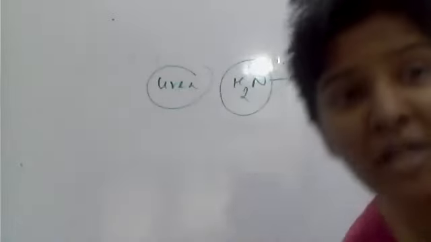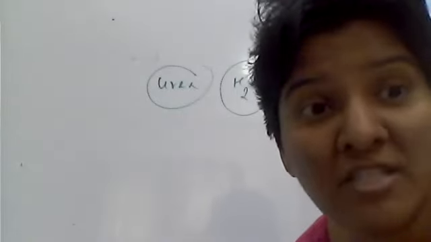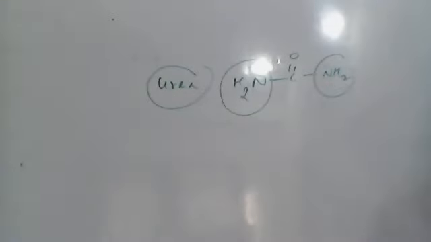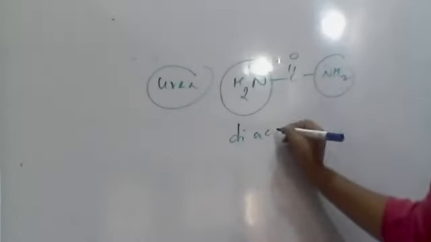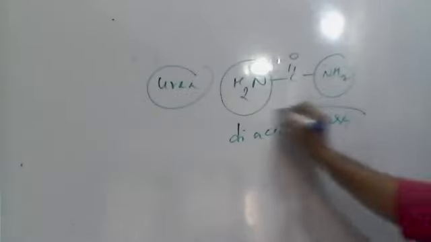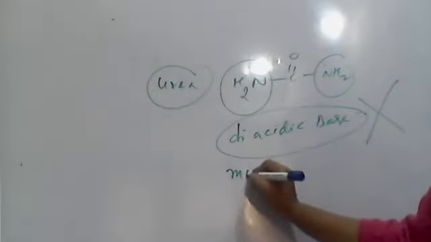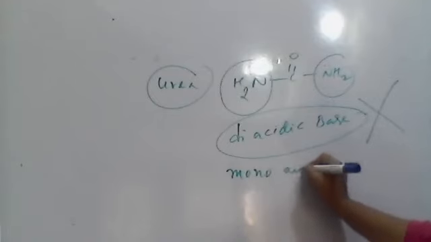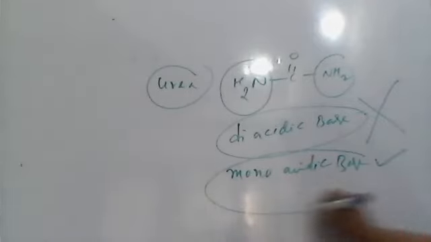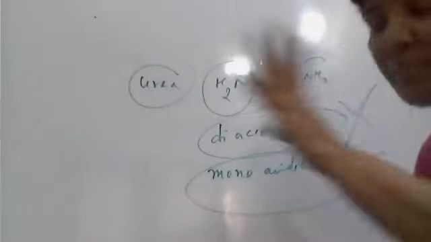Okay, listen, for bases their strength is called the acidity of the base, and for acids, the basicity of the acid. You should know this. So urea is believed to be what? A diacidic base. But it is not a diacidic base. It is a monoacidic base. It exists as a monoacidic base, and it is due to the resonance effect, or mesomeric effect.